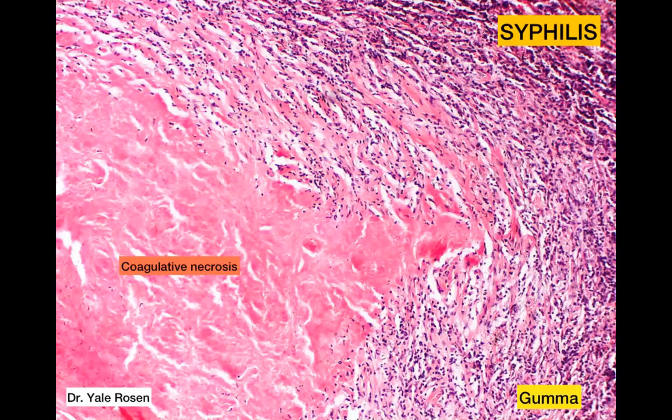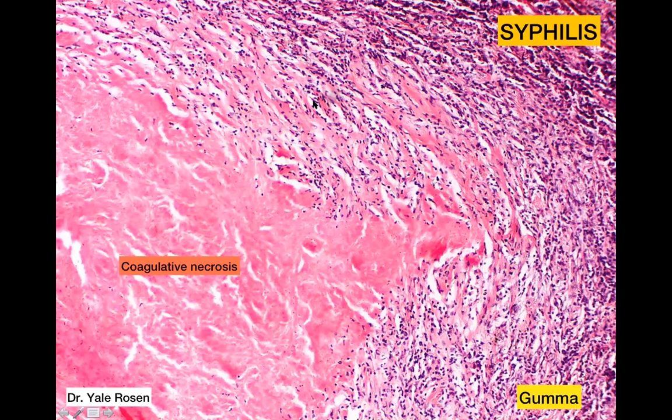We move on to the next entity, which is syphilis. And the word that you need to remember here is a special type of granuloma, which is called a gumma. Now, the gumma of syphilis has coagulative necrosis in the center. In tuberculosis, we saw caseation necrosis. Here in syphilis, it is coagulative necrosis.